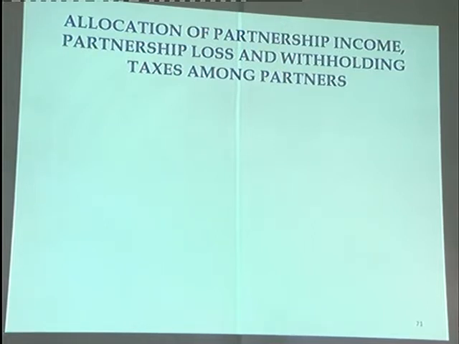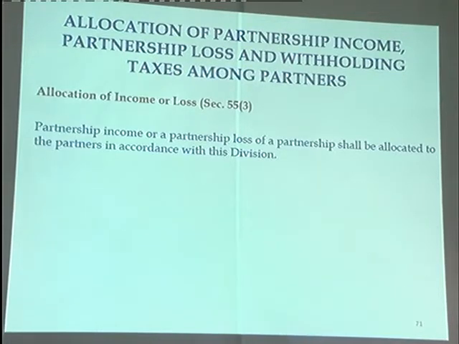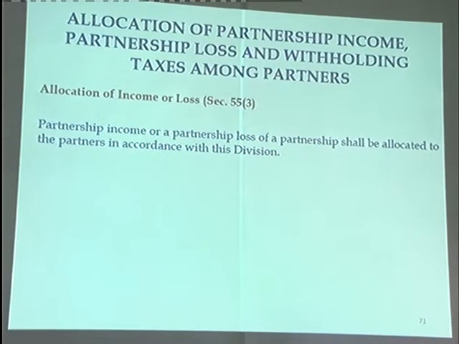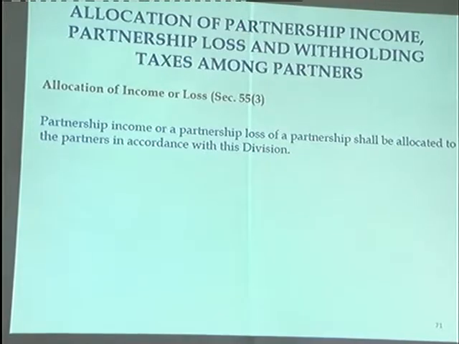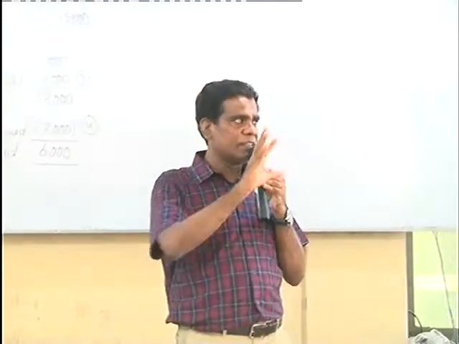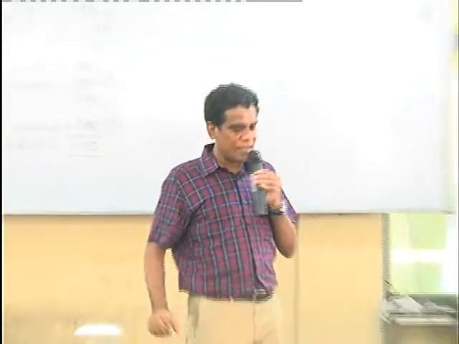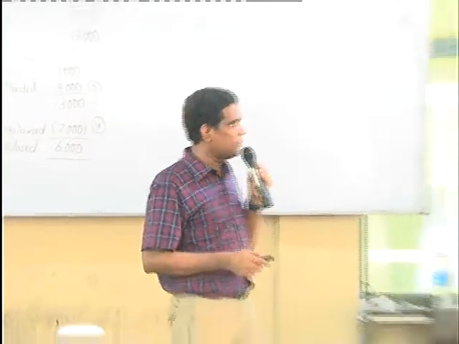So for that, 53(3): partnership income or a partnership loss of partners shall be allocated to the partners in accordance with this division. When it comes to allocation among the individual partners, you should go according to this particular division. That means what is laid down in the law in this division, you have to apply as it is, without any variation.